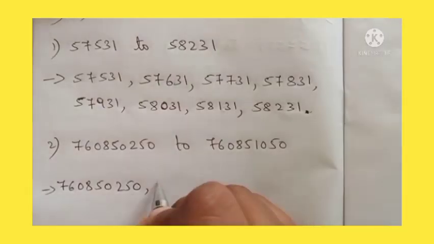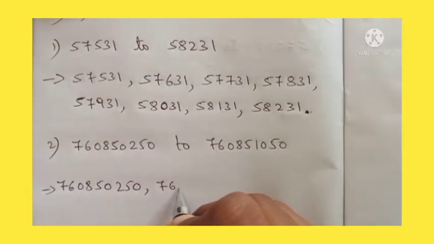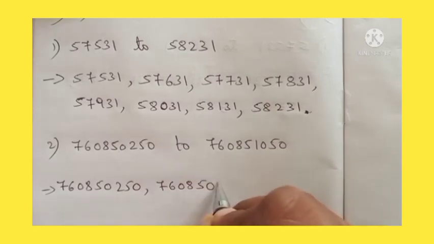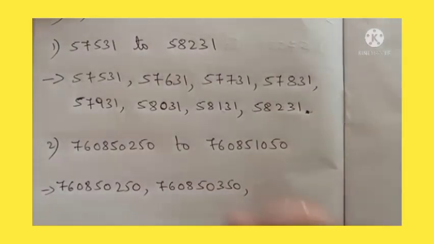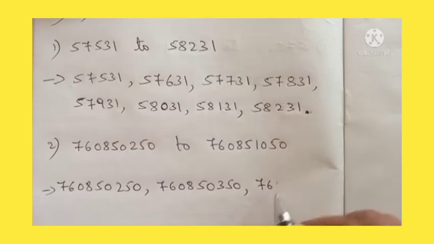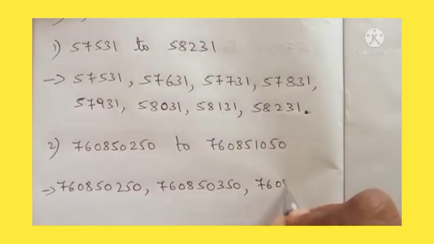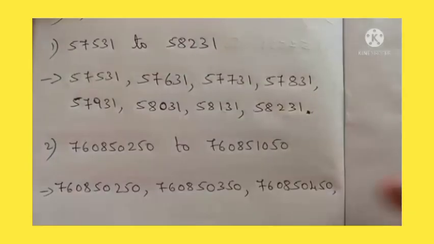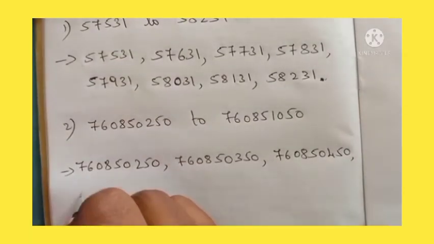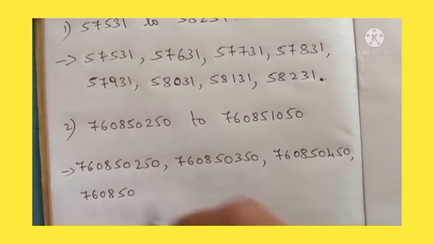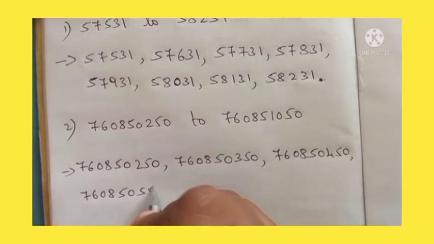So next comes 76 crore 8 lakh 50,350. Okay, here 250, here 350. Next 76 crore 8 lakh 50,450. Okay, same thing like that, 76 crore 8 lakh 50,550.